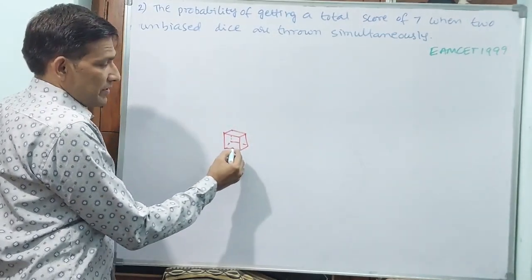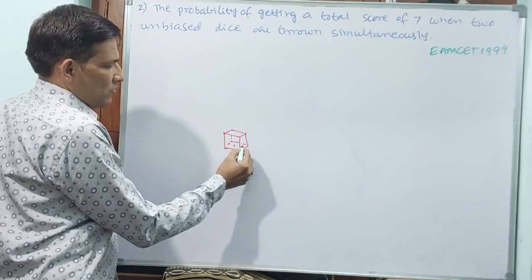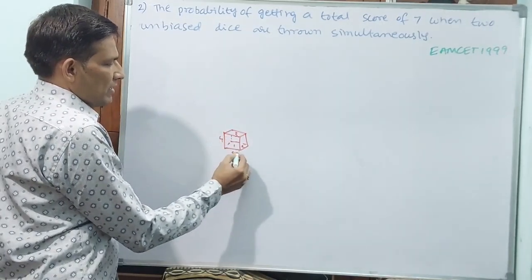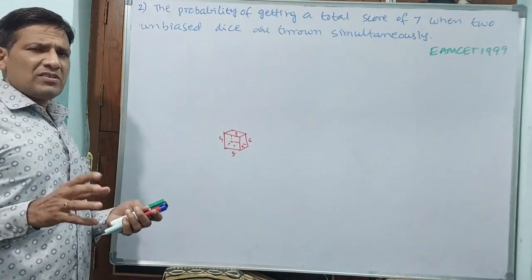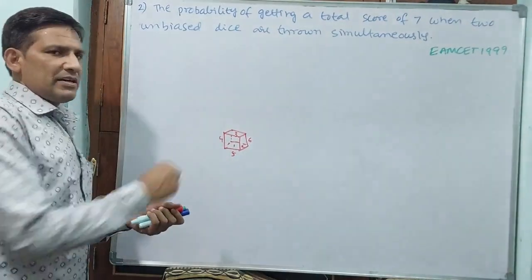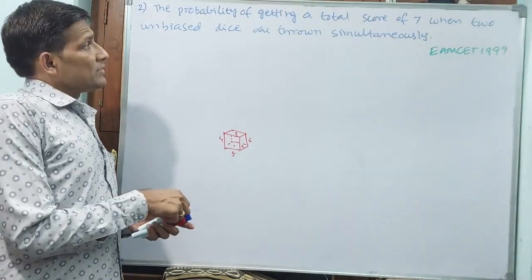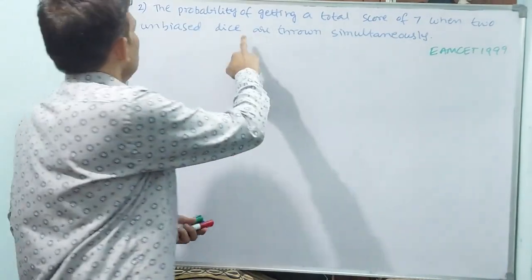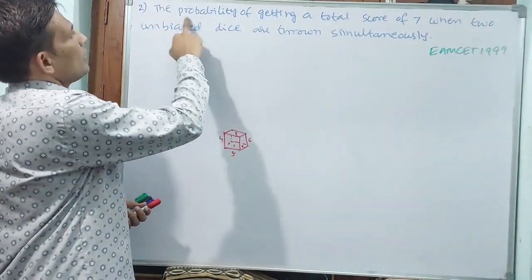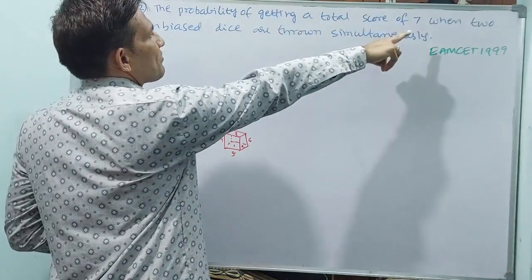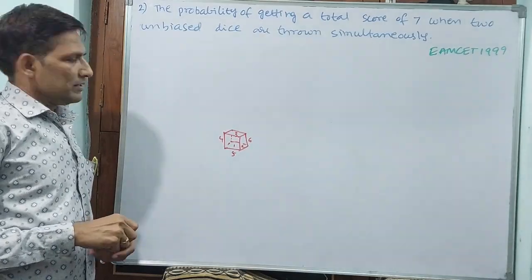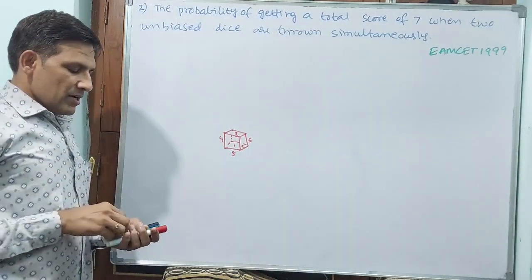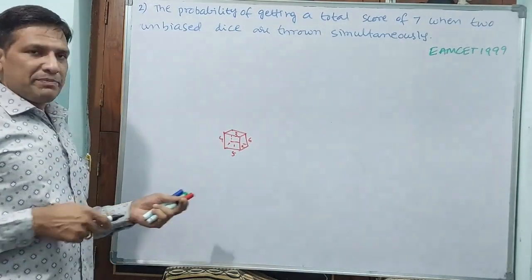See, 6 faces are there: 1, 2, 3, 4, 5, 6, and the back side, total 6 faces. 6 numbers are printed on each die. Like this, 2 dice they are throwing. The probability of getting a total score of 7 when 2 unbiased dice are thrown simultaneously. So normally, what will be the sample space first?